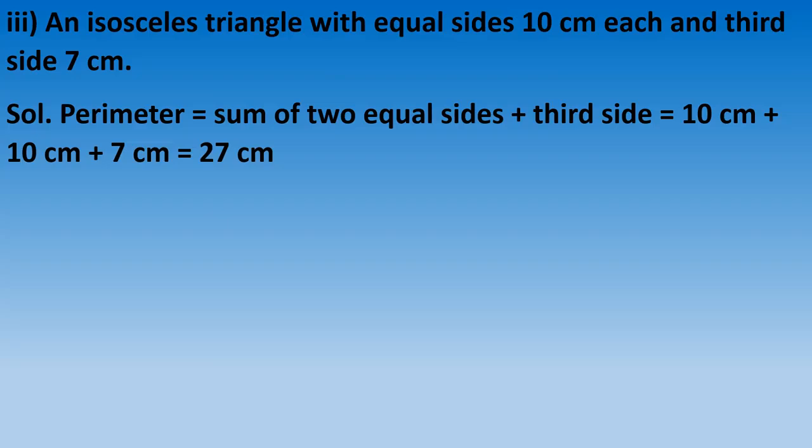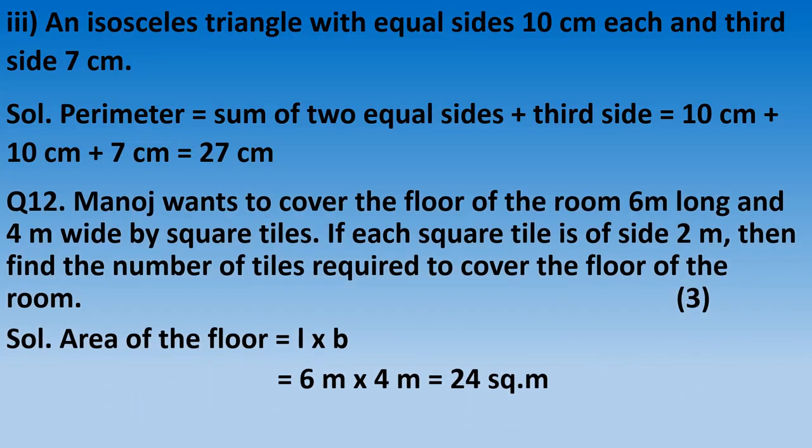Question number 12, which is also of 3 marks. Manoj wants to cover the floor of a room 6 meter long and 4 meter wide by square tiles. If each square tile is of 2 meter, then find the number of tiles required to cover the floor of the room. Tiling we have to do, so we will find the area.